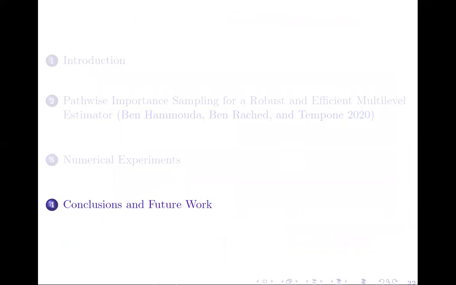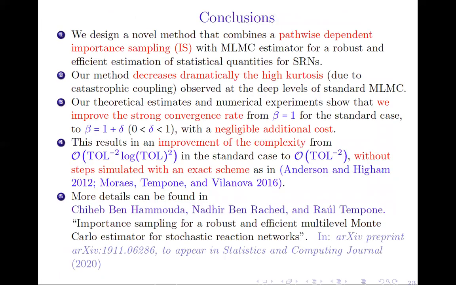Now let's conclude. Through our work, we designed a novel method that combines a pathwise dependent importance sampling with a multi-level estimator to obtain a robust and efficient estimation of statistical quantities for stochastic reaction networks. Our method decreases dramatically the high kurtosis observed at the deep levels of the standard multi-level estimator, which is due to catastrophic decoupling.